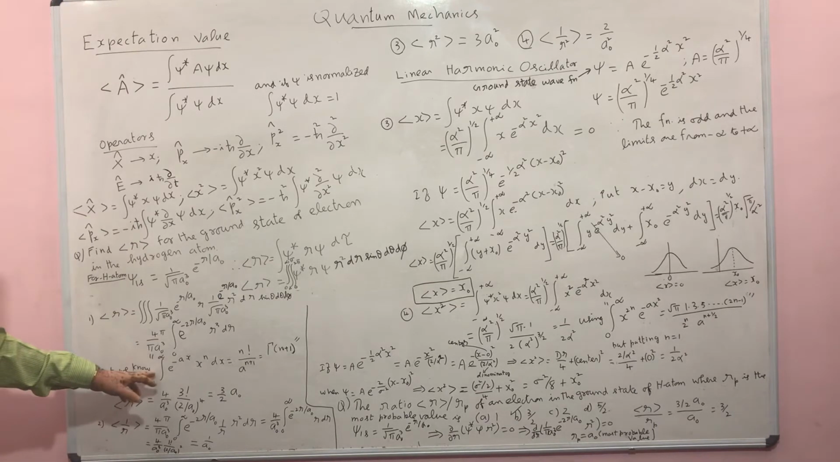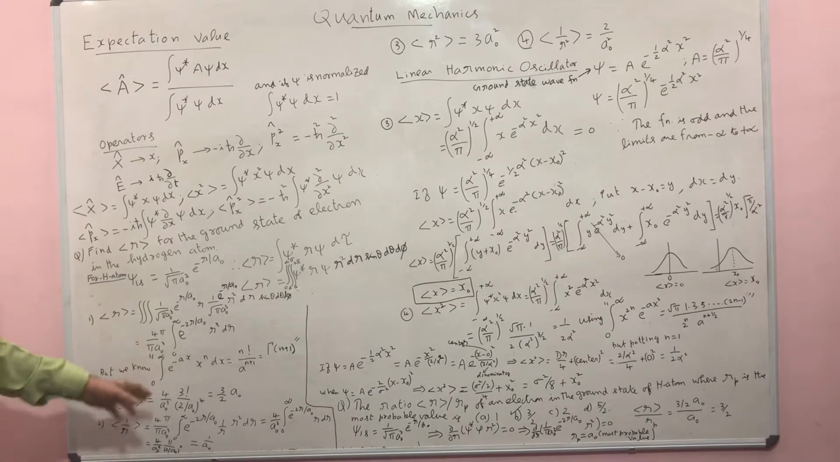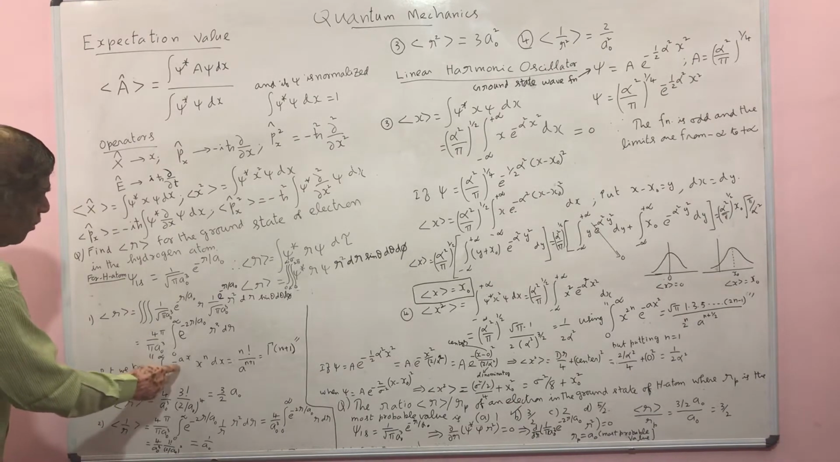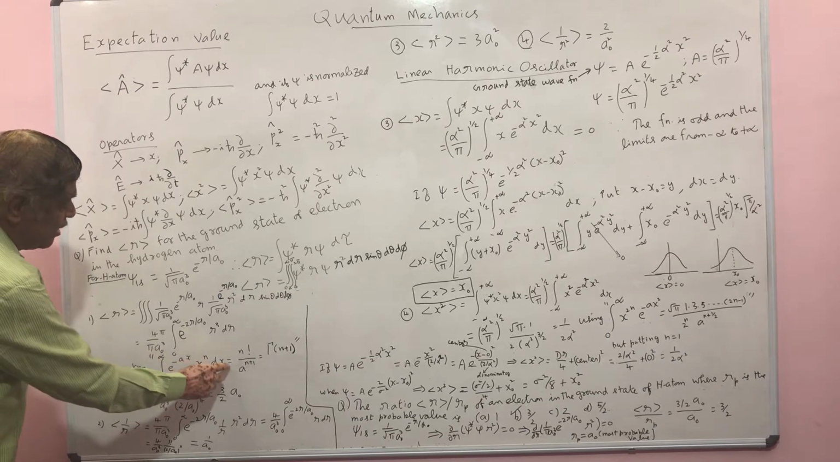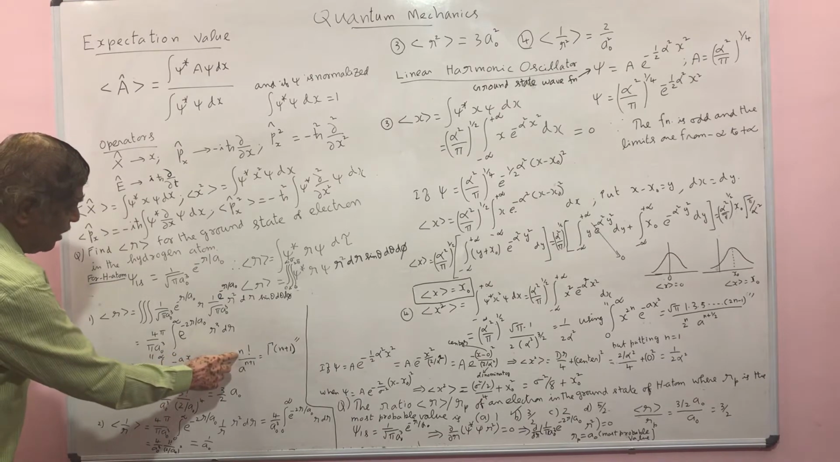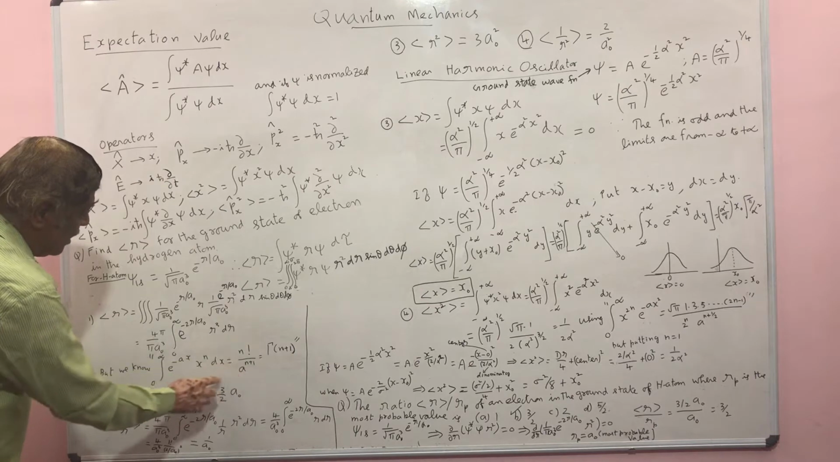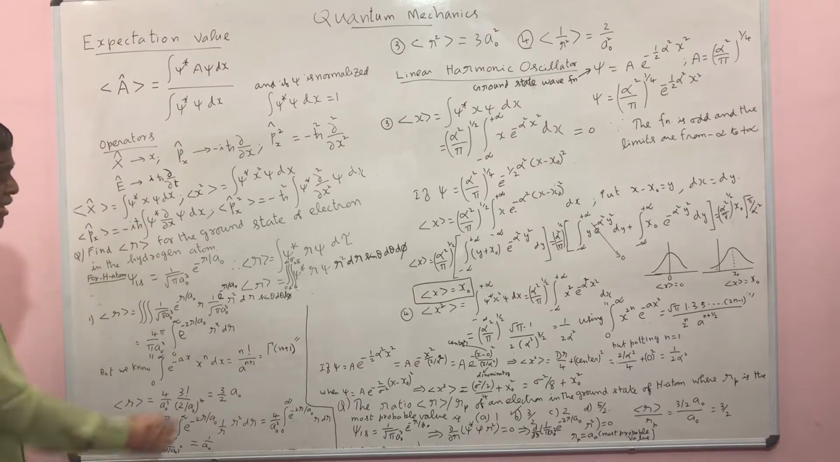But there is a standard integral. If you know the standard integral, some of these you must remember, so that you can do the calculation quicker. So the integral from 0 to infinity of e power minus ax times x power n dx is equal to n factorial divided by a power n plus 1, which is the gamma function, gamma of n plus 1.